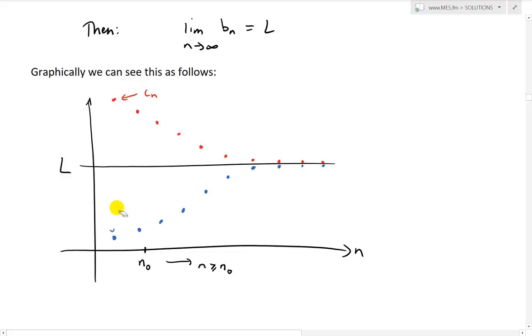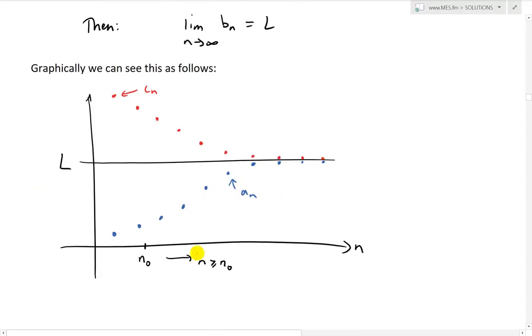Actually, right outside of this interval, I'll write this over here. So that's our an. And now let's draw our bn, which is the middle one. It has to be greater than or equal to the smaller one, and for integer n greater than or equal to n0, it's always in between there. For example, let's say it comes out from here, and then goes past this one here, this is n0.